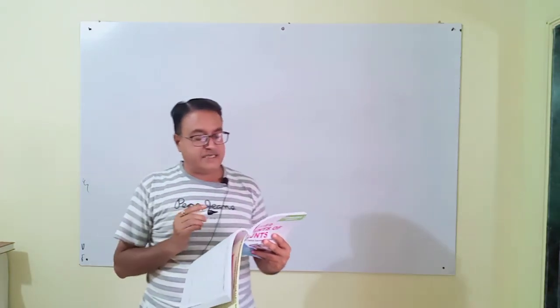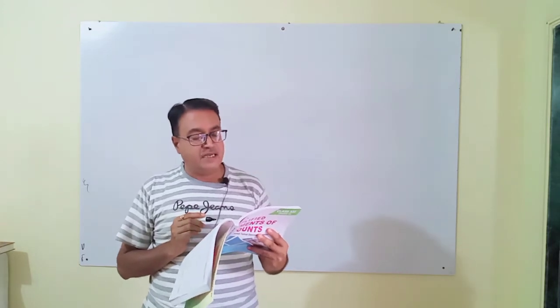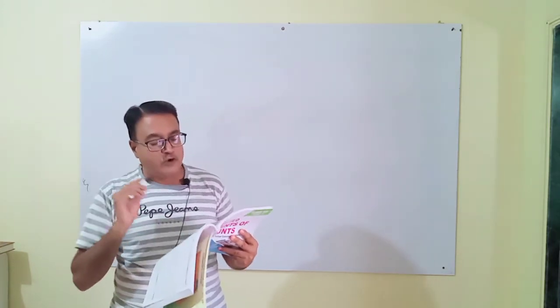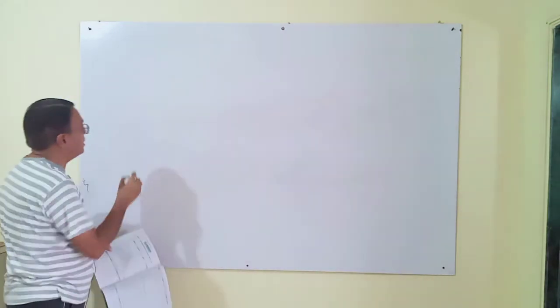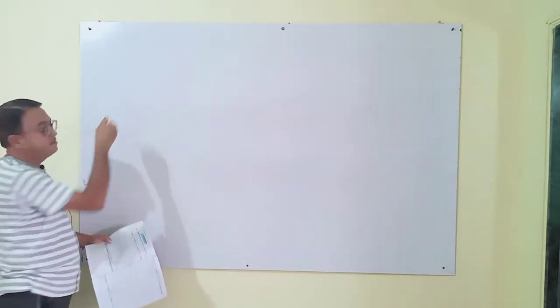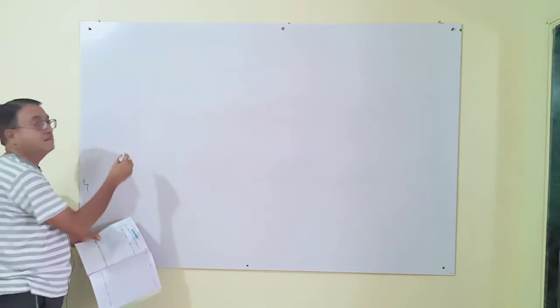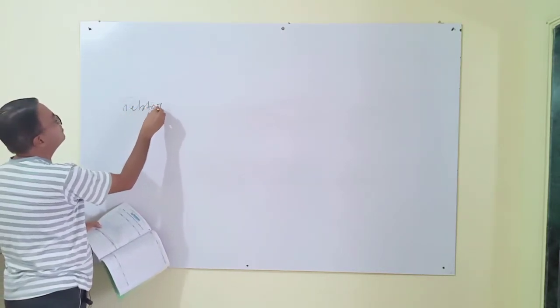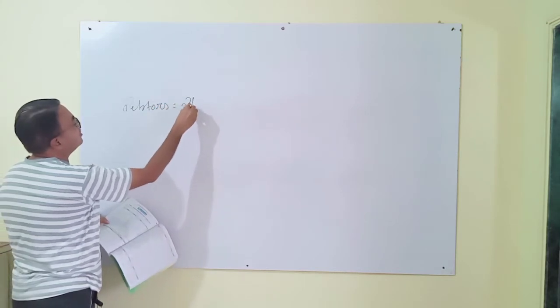Now in the balance sheet, you can see that total debtors are given 24,000.